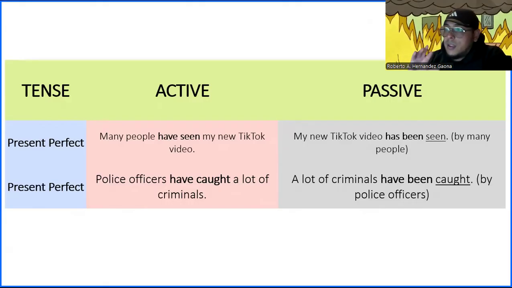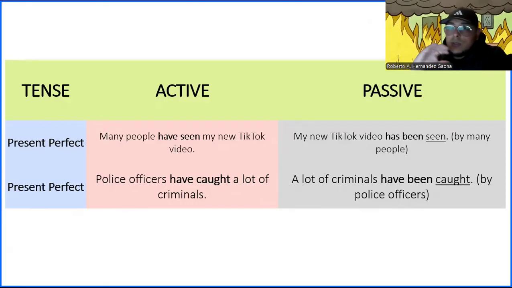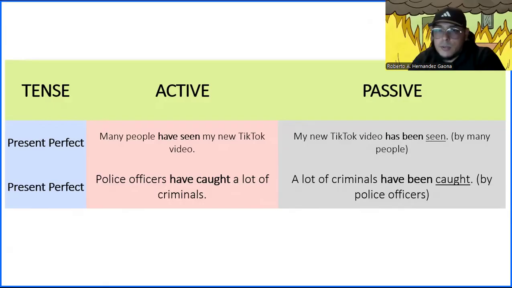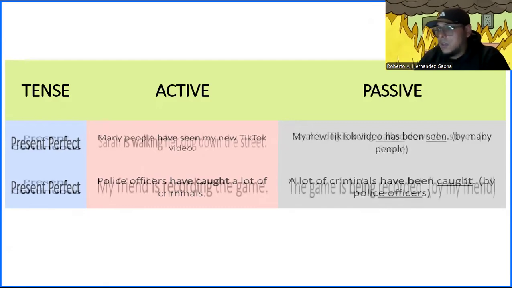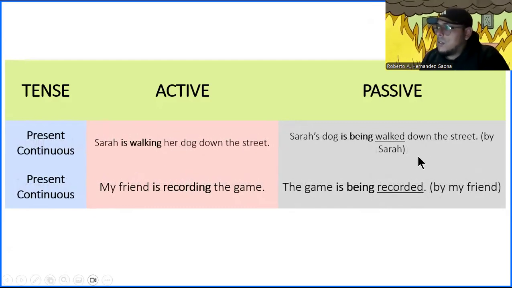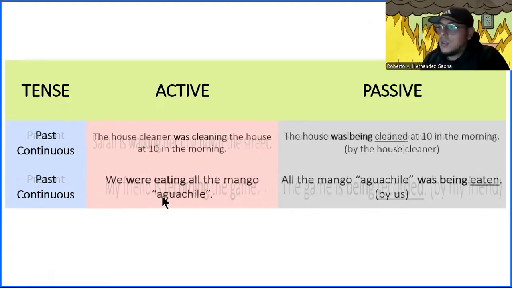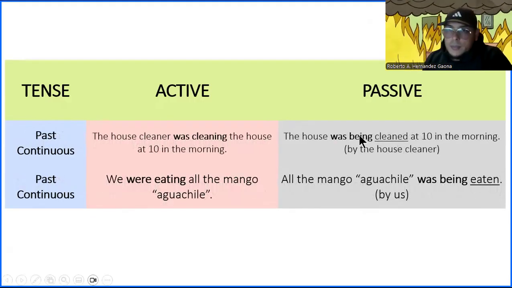So in the same area where you can find this video on Blackboard, you're going to find a list of the different structures. I'm going to leave a list of present simple, past continuous, and present perfect, and all those structures, affirmatives and negatives, so they can help you out in identifying what tense it is. Once you know, then you just have to conjugate the verb to be into that particular tense, as you can see here. So, is walking, is being, right? And then we have was cleaning, was being, right?